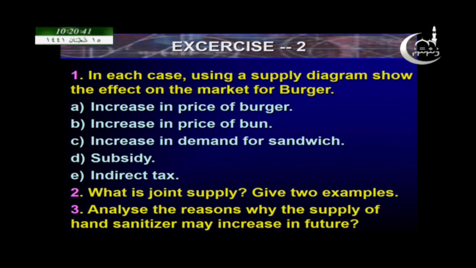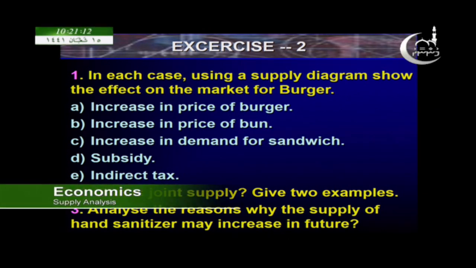And indirect tax: the government imposed more taxes on products. As a result, what will happen to burgers? So please identify and draw. And move on to the next question. What is joint supply? And give two real life examples. And another one, analyze the reasons why the supply of hand sanitizer may increase in future.